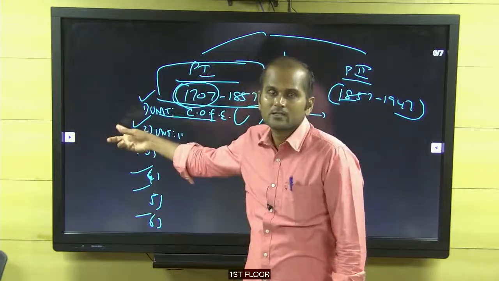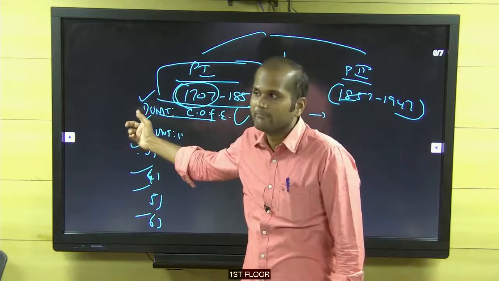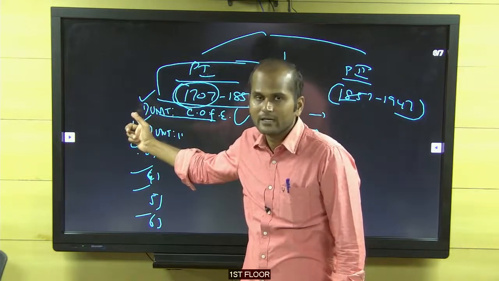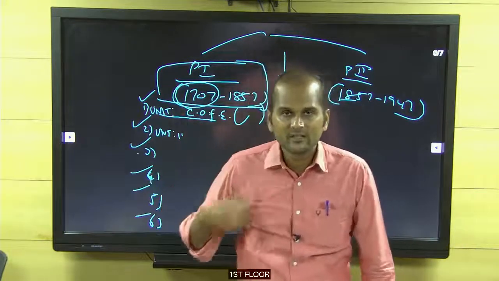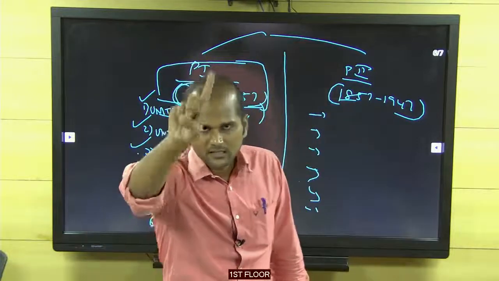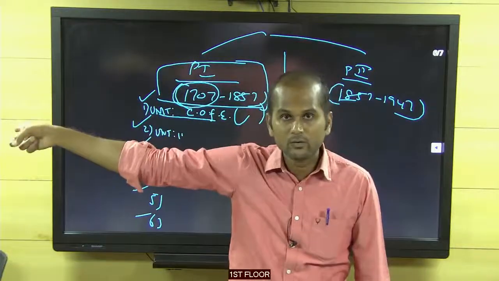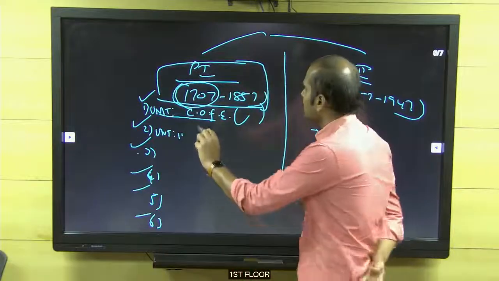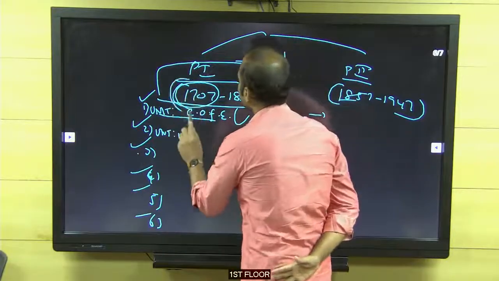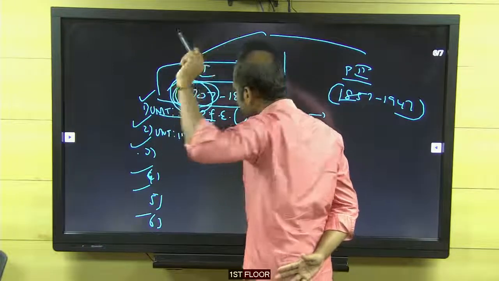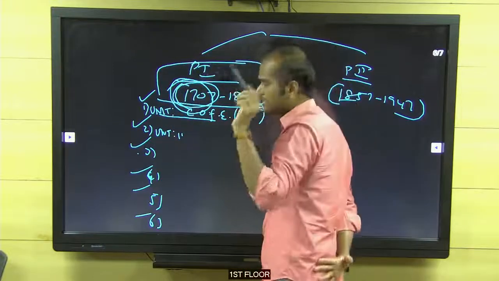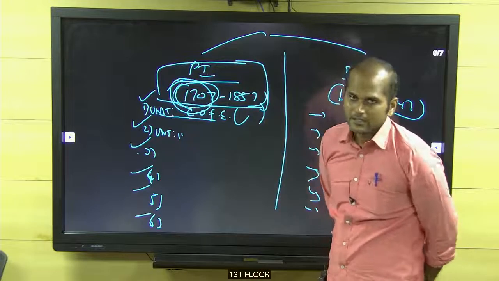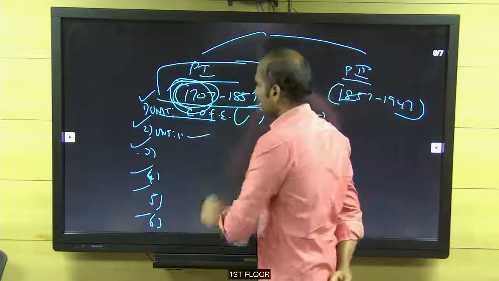Actually, this unit alone is the odd man out. Actually, this is typically medieval India, but for my convenience and as per the syllabus, I kept this alone in the first unit, in modern India. So except the first unit, all other units come after the death of the great ruler Aurangzeb. Keep it in mind. This is very, very important. Okay, second unit, write it. What is the second unit?